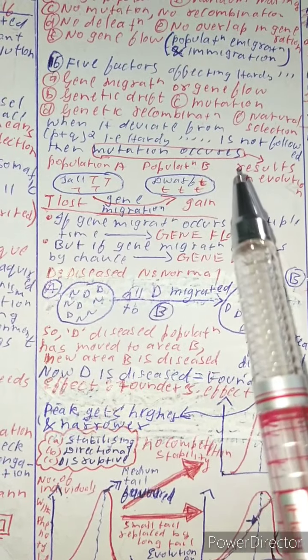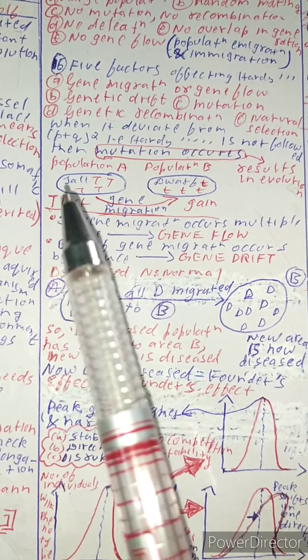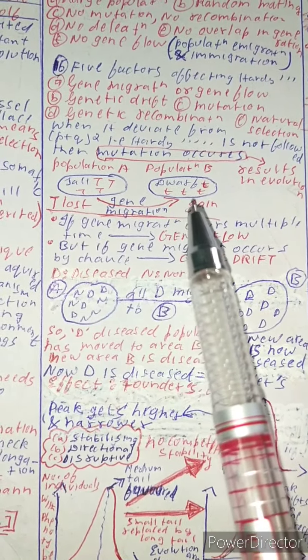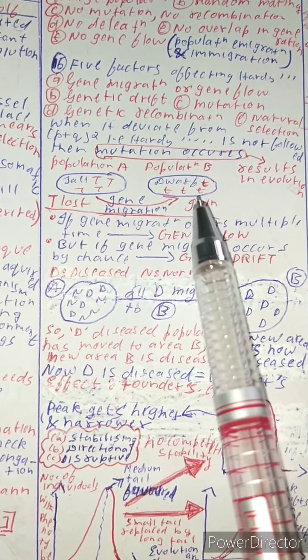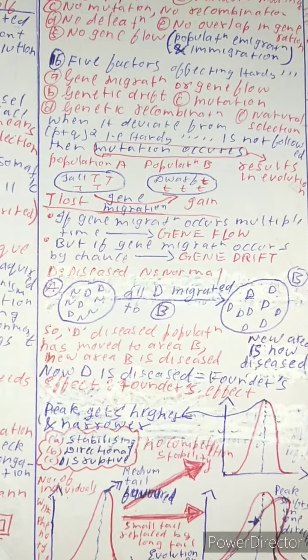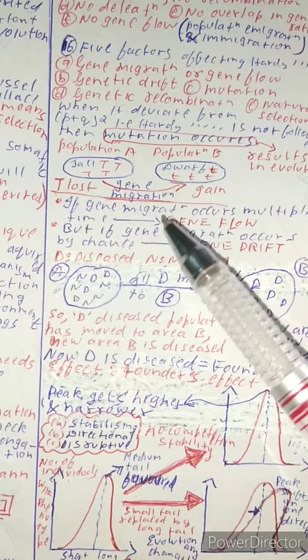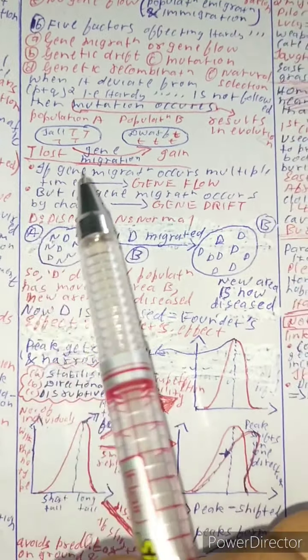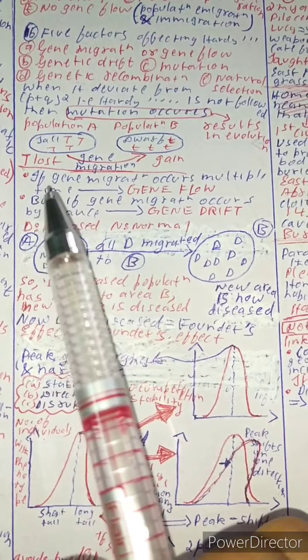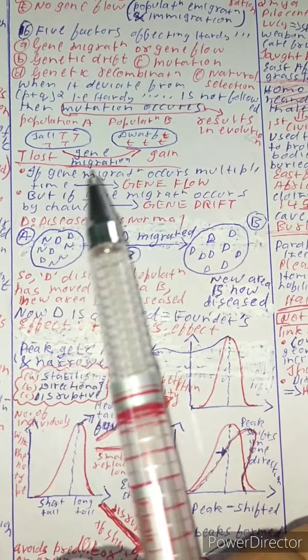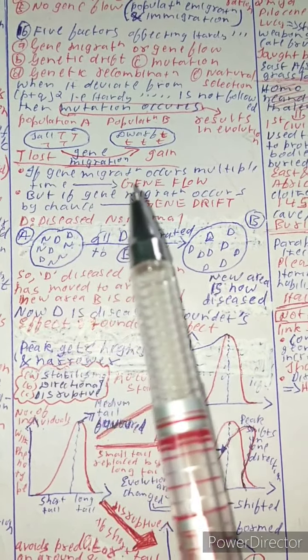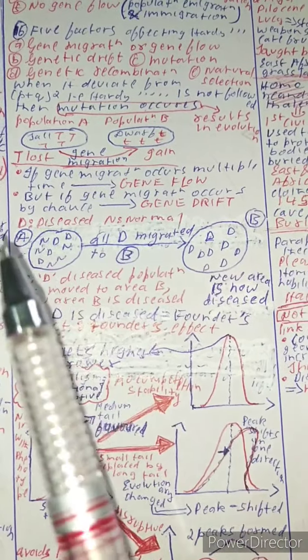Consider population A and population B. All are tall, and when all the tall genes go to this population which is dwarf, it gains a tall population. So even a tall population occurs over there, but here all the tall is lost. Let us see another example. First of all, if gene migration occurs multiple times, it results in gene flow, and if gene migration occurs by chance, it's called genetic drift.